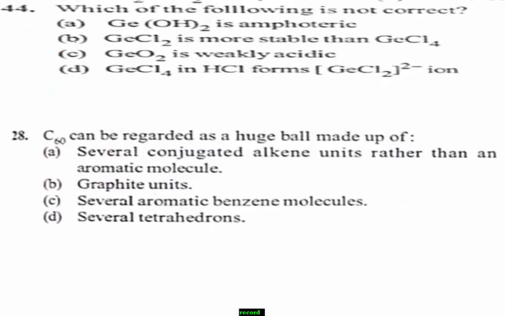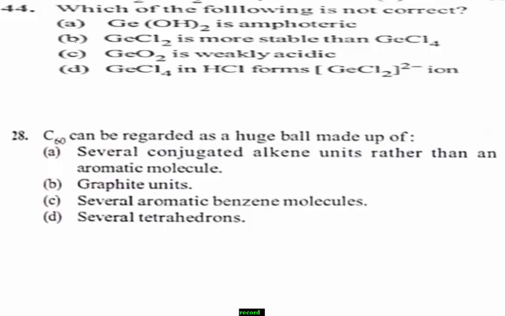Next, question number 44. Which of the following is not correct related to germanium? Options are given here related to germanium. Option A, germanium hydroxide is amphoteric. Option B, germanium dichloride is more stable than GeCl4, germanium tetrachloride. Option C, GeO2 is weakly acidic. Option D, GeCl4 in HCl forms GeCl6 2-, the ionic form.